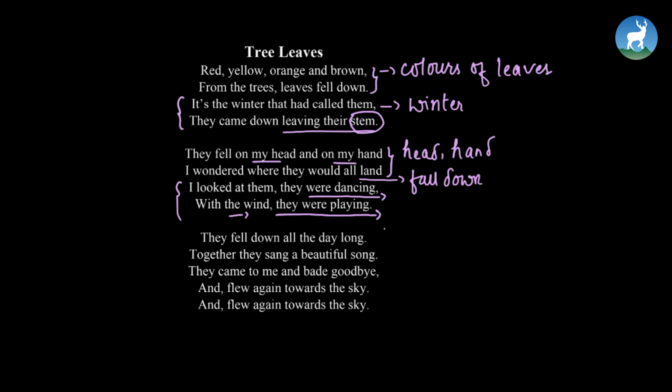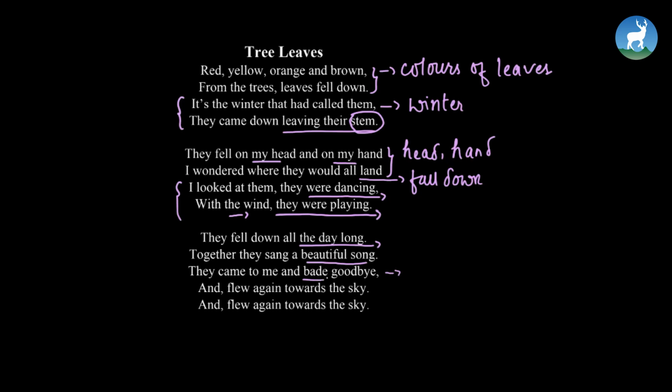So whenever leaves fall down from the tree, we happen to notice a different kind of sound, right? And the poet relates that sound to be a beautiful song. The poet also says that the leaves of the tree fell down all day long. Okay? They came to meet me and bade goodbye and flew again towards the sky. So the poet felt like they came to meet that person and said goodbye.